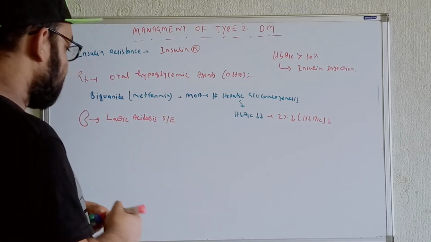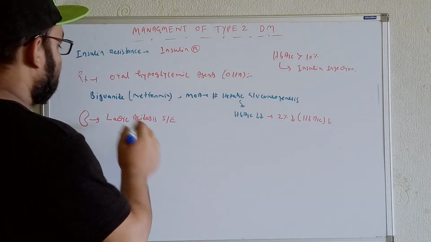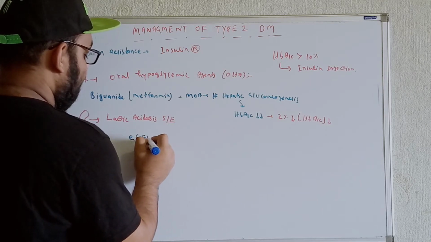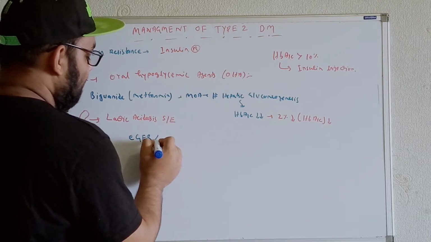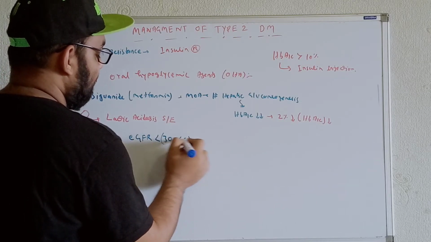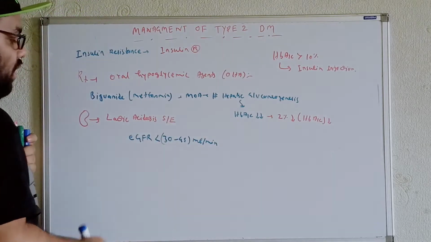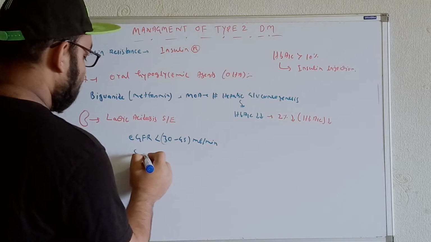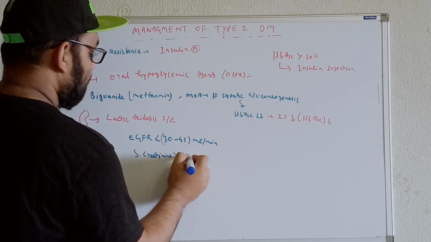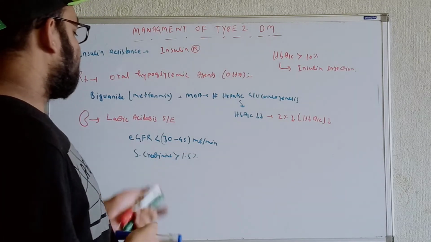Okay. Now, how can we measure? For that, we have to do a test. Before starting the biguanide, you can do the test. If we get an estimated GFR of less than 30 to 45 ml per minute, that means the kidney is compromised, so we are not supposed to use this drug. Or along with that, if we get a serum creatinine level of more than 1.5, then we should avoid this drug. Okay. So at that time, we have to use different kinds of drugs.